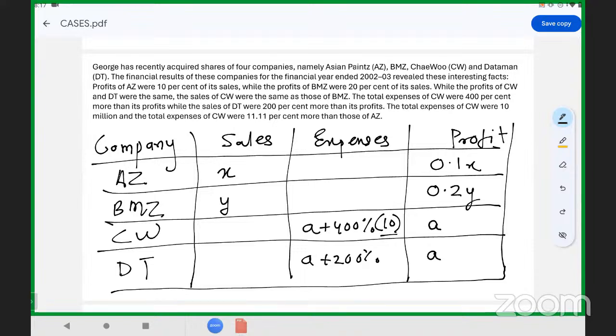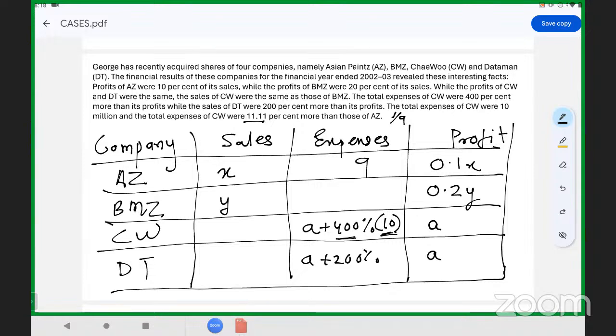Okay, so the total expenses of CW were 10 million. Just see, 11% is nothing but 1 by 9. For this to be more than 1 by 9, we need to have this number as 9. So whenever we say that CW is 11.11% more, 11.11 is nothing but 1 by 9. If you take out that 11.11%, this will be 9 and this will be 10.